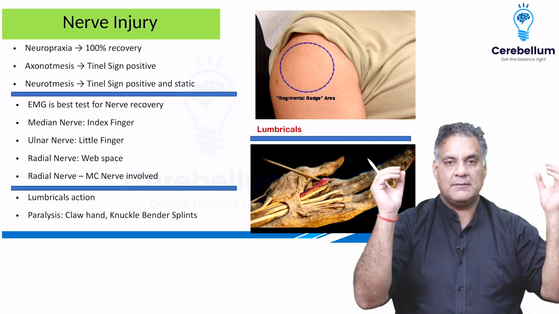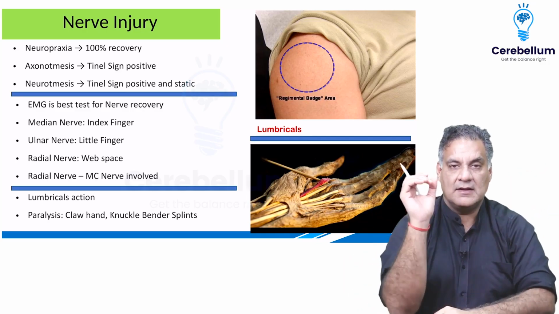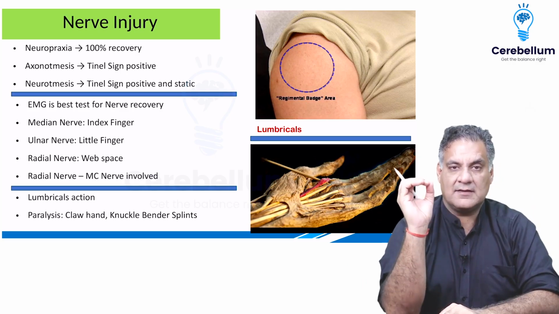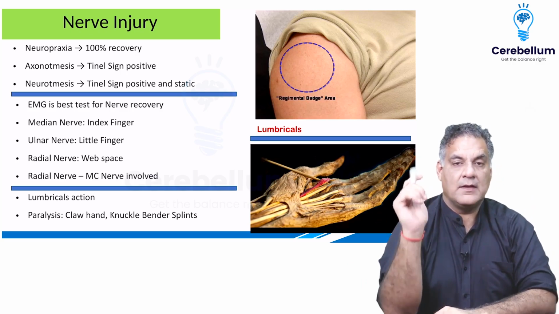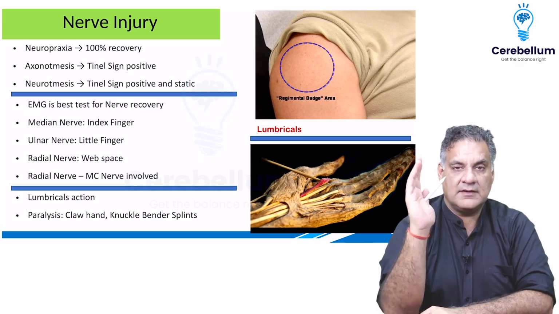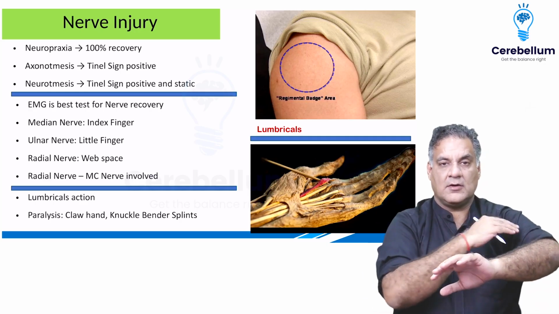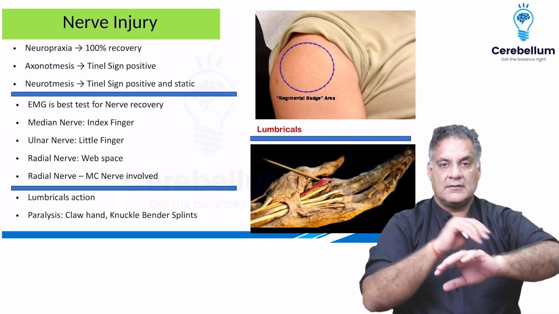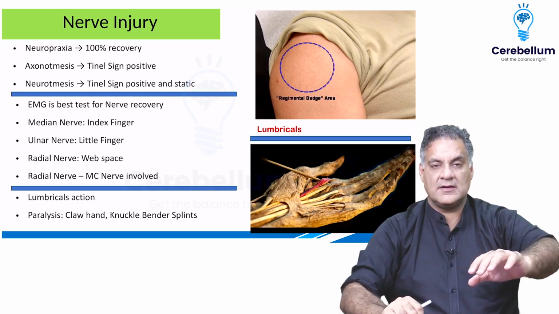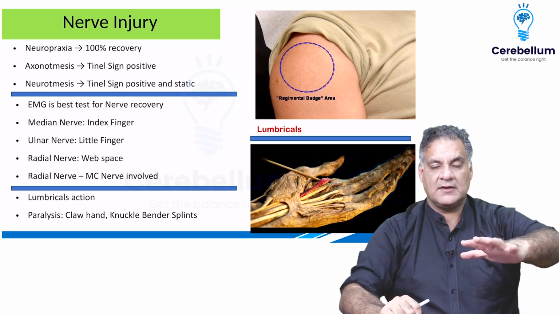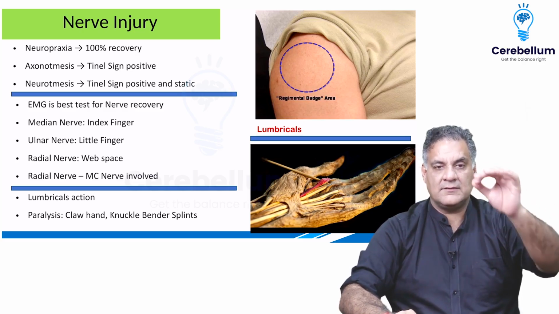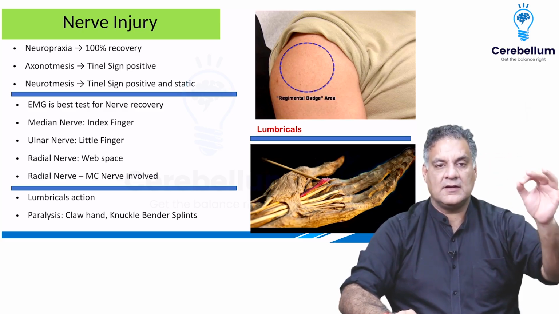जैसे प्यार एक बार में होता है, love happens in a fraction. Similarly, neuropraxia recovers in one moment, in one go. So when there is 100% recovery, that's neuropraxia. When the recovery is proximal to distal, this is called as motor march. For example, first the elbow extension, the radial nerve comes, then the wrist, then the finger. This is called as axonotmesis. And when there is no recovery, this is called as neurotmesis.